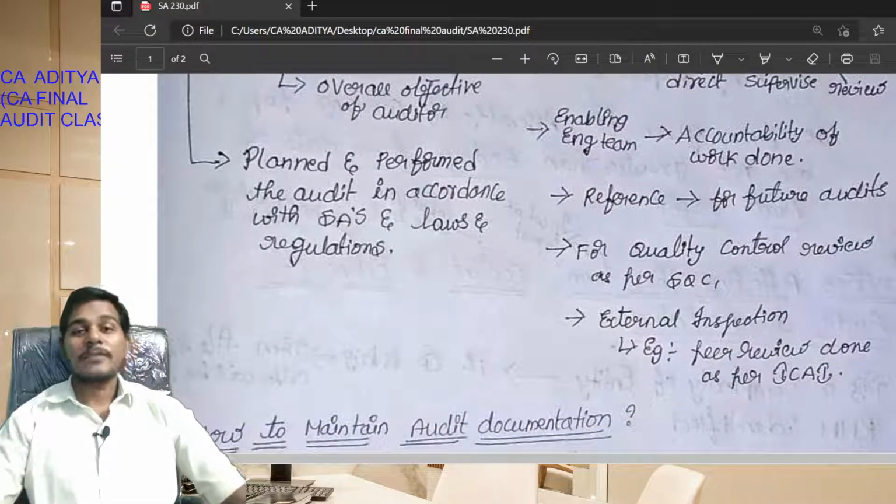Okay, students, reference for future audits. The audit documentation plays an important role for the purpose of future audits because it provides a reference to the previous year's audits. When looking at the previous year's audit documentation, we can perform the next year's audits also.